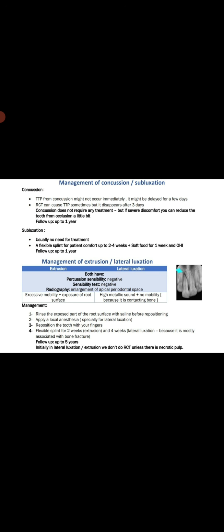Now the difference between extrusion and lateral luxation: in extrusion there is excessive mobility plus exposure of the root surface. The root surface is exposed. In lateral luxation there is a high metallic sound plus no mobility because it is contacting the bone. In lateral luxation there is no mobility, but in extrusion there is mobility. Why no mobility in lateral luxation? Because the tooth is contacting the alveolar bone. And in lateral luxation there is a high metallic sound.